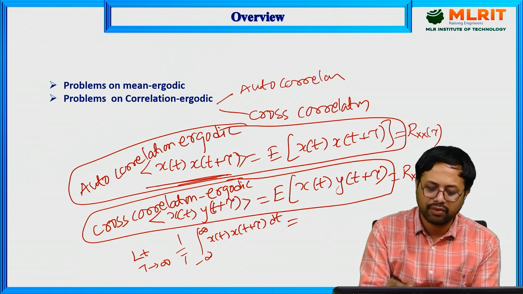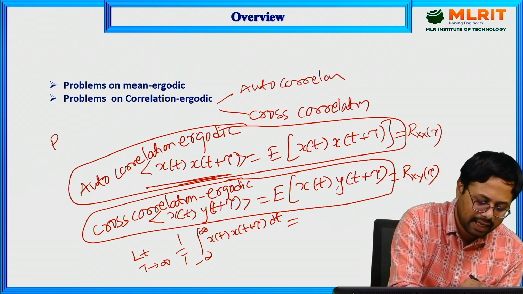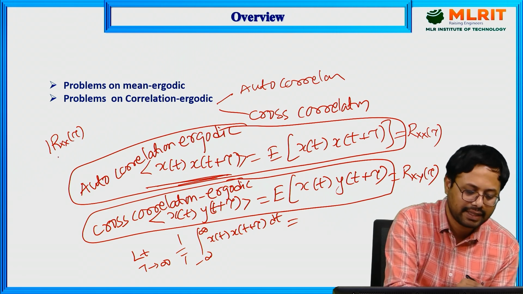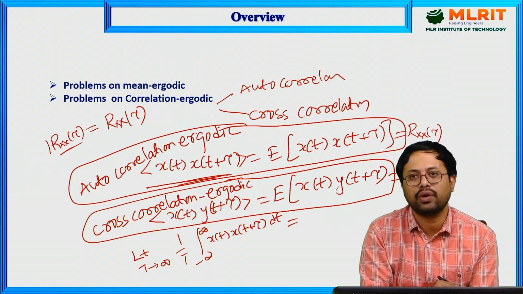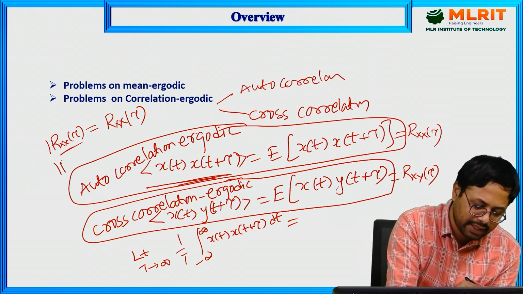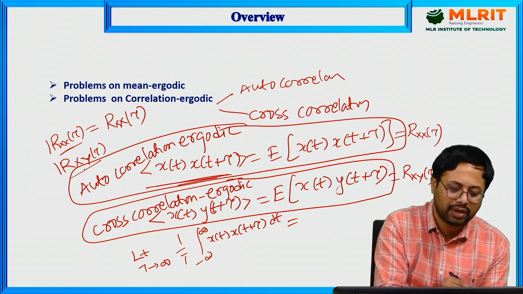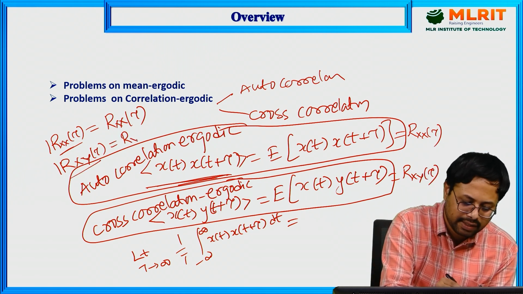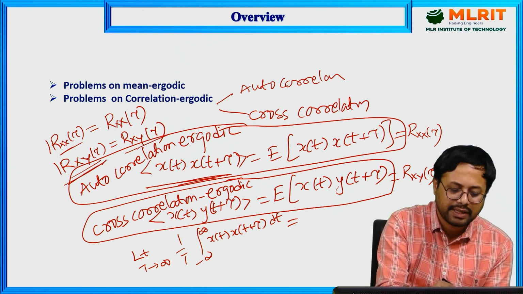It is also denoted in the form of R xx of tau, with one more line added. This is called time autocorrelation equal to ensemble autocorrelation. This is one form of notation for autocorrelation ergodic. Then for cross correlation ergodic, R xy, before R you draw one line. This represents the time cross correlation, because this is with respect to time. This is equal to the ensemble one.